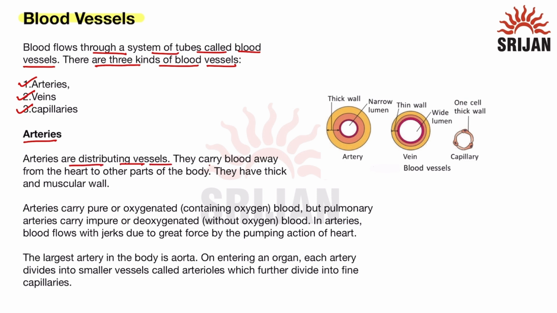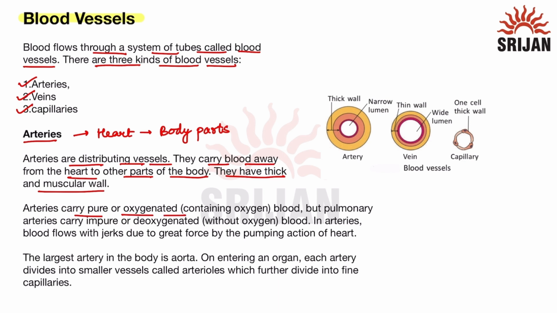Arteries are the distributing vessels. They carry blood away from the heart to other parts of the body. So arteries have the function that they carry the blood from the heart to the other body parts, and they have thick and muscular walls. Since it has to carry the blood from the heart to other parts of the body, the pressure of blood inside the arteries is very high. So it needs to have thick and muscular walls.